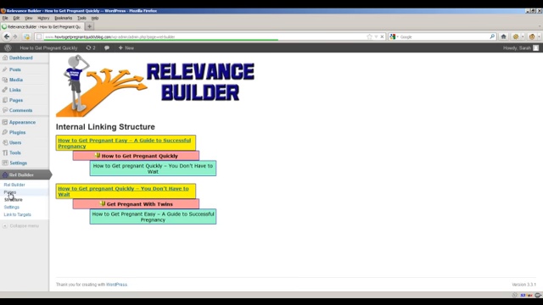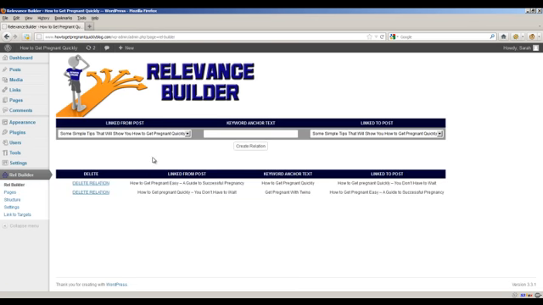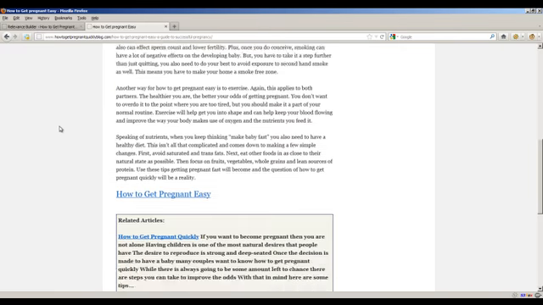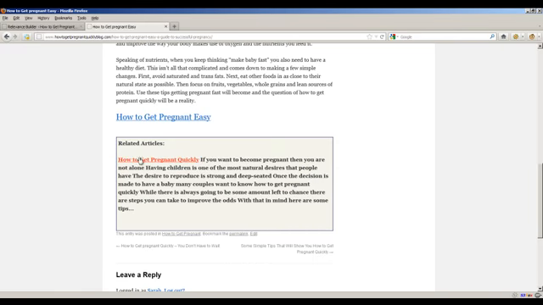And you can do the same thing with pages as I'm doing with posts. Now, one of the things, obviously, is that it's easy for you to see what's going on and control your linking. And probably you're wondering what's going on as far as the actual page goes. So I'm going to go ahead and view this post. And if we go down here, we'll see related articles, how to get pregnant quickly. And right now, here's a little synopsis of it. And we can have multiple pages being linked to from this post.